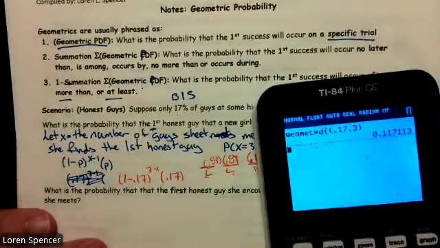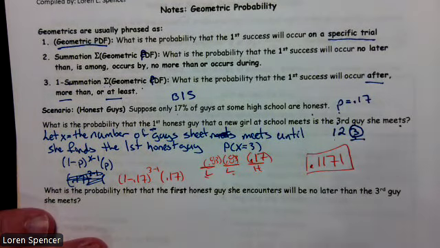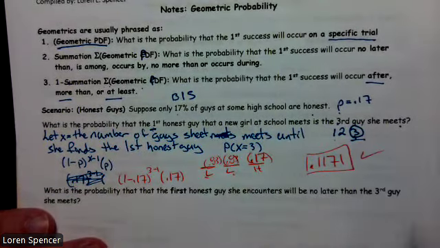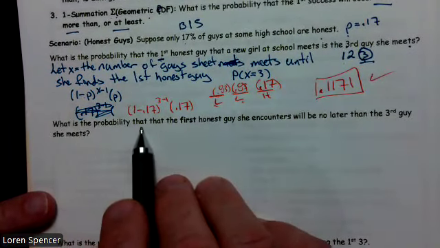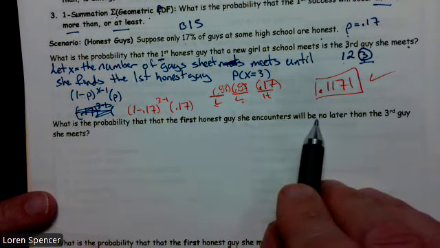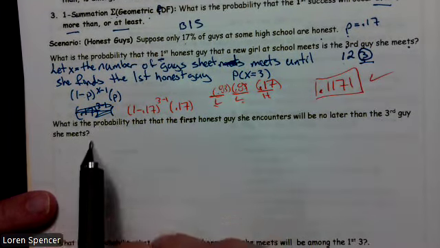And you can see real quickly when I go 0.83 times 0.83 times 0.17, we get the same thing, which is what we would have done in classical probability, but it ends up being the same thing as a geometric. What's the probability the first honest guy she encounters will be no later than the third guy she meets?